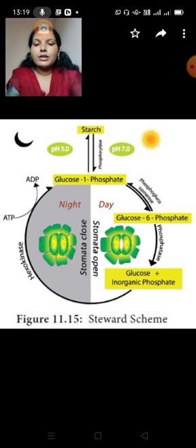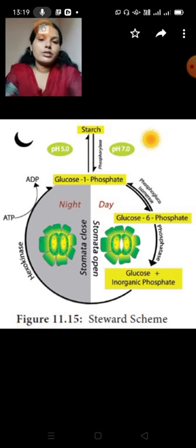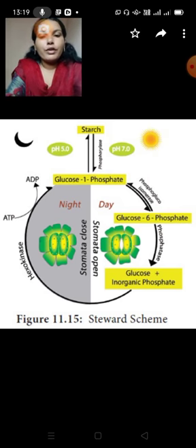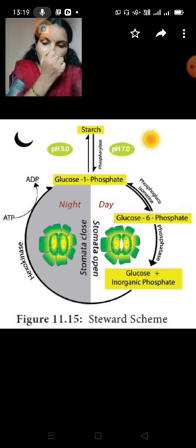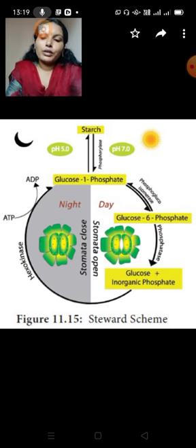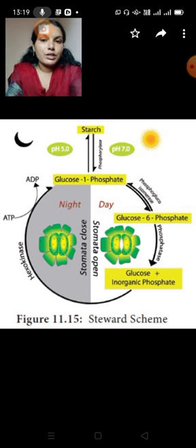So light also speeds up transpiration by warming the leaf. So light is also one type of factor. Next, temperature: plants transpire more rapidly at high temperature. When the temperature is high, the transpiration also increases. Similarly, when the light is more, the transpiration also increases.